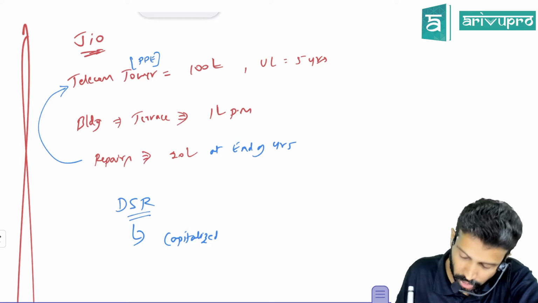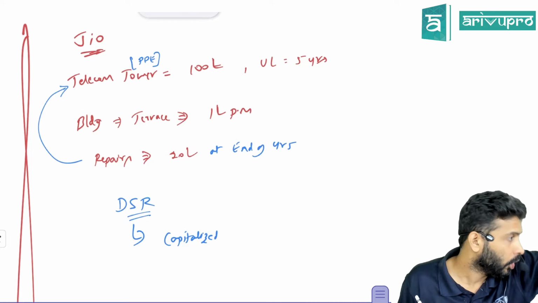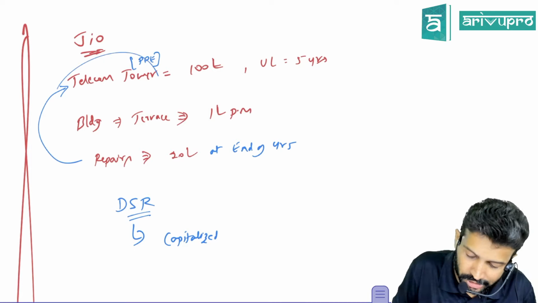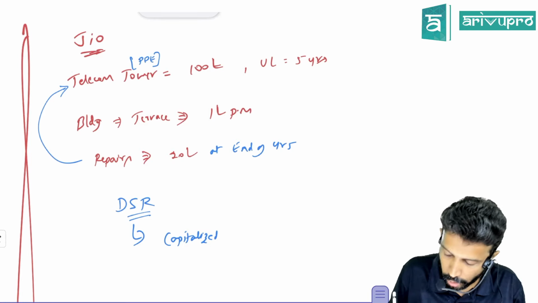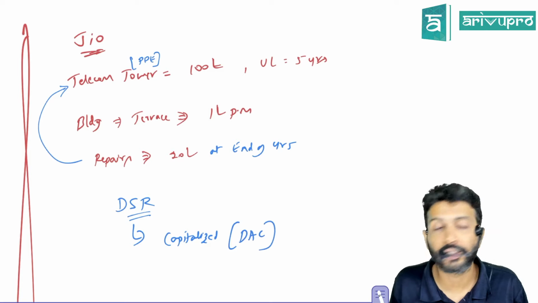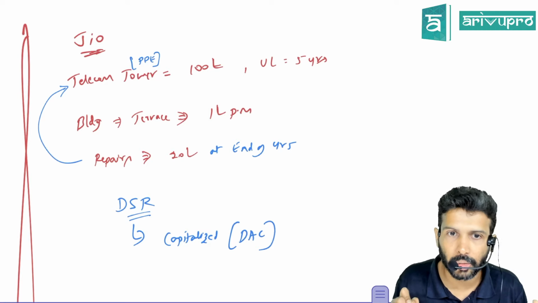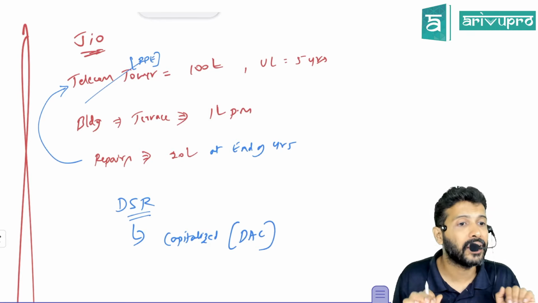Very much yes. Only when you say okay to this will the building owner give permission. Only then will Geo be able to use the telecom tower. That means to use this telecom tower, DSR cost is necessary. Hence this also becomes like that. This is also directly related to that asset only, because if this asset is not there, will DSR cost come? No. So it is directly related.